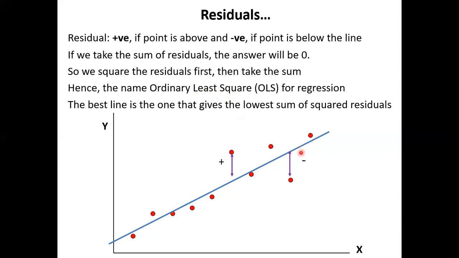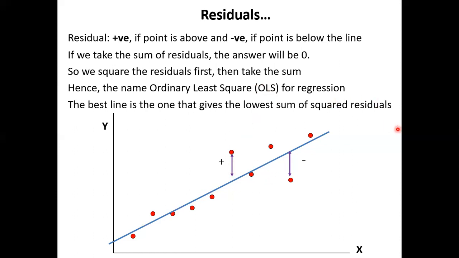Least squares of the residuals. Therefore, the best line is the one that gives the lowest sum of squares. Again, you don't have to test all this. The method is already incorporated in the software, the least squares line. Automatically, the formula is all input. The method is called OLS, that's all. Ordinary least squares. Least squares of what? Least squares of the residuals.